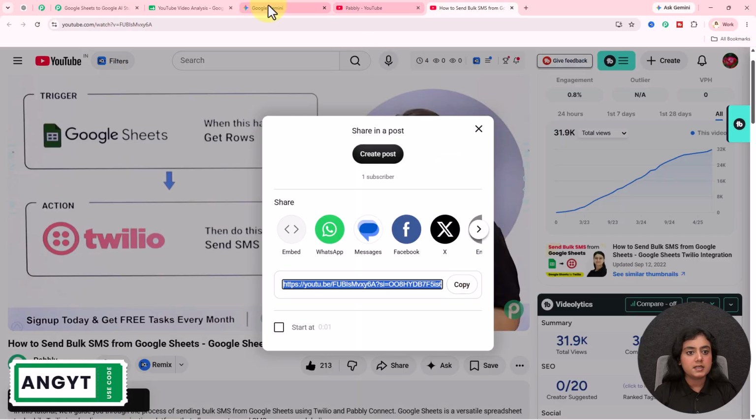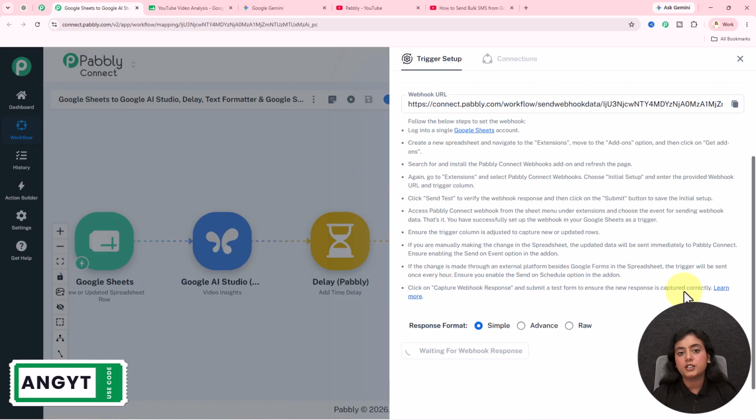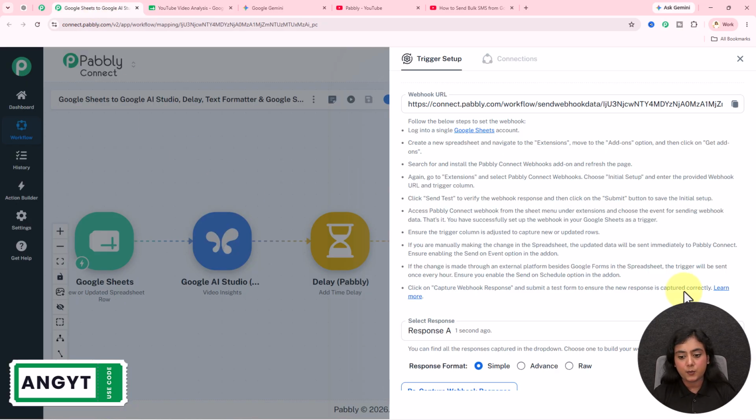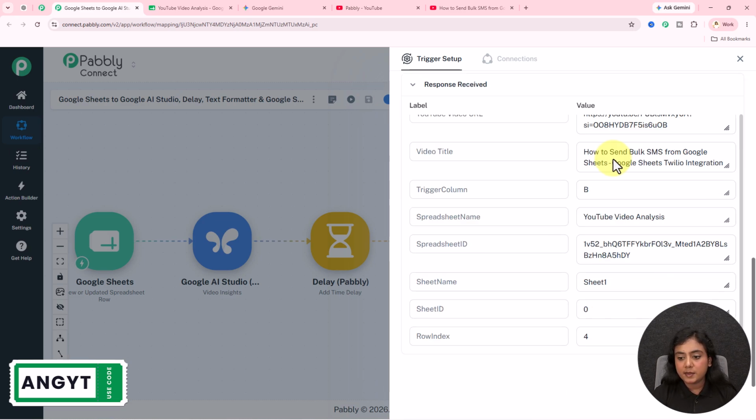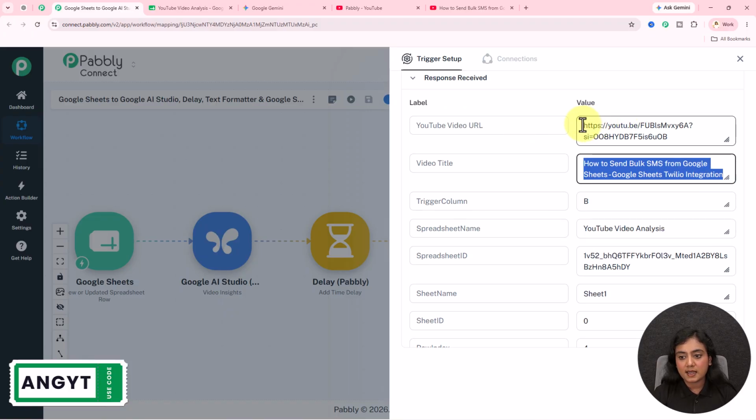I'm going to copy this and paste it in this field. Okay, so I've entered both of the details. Now, as soon as I've done that, in the trigger, you will see automatically the response is going to be captured. It will be the same title, how to send bulk SMS from Google Sheets Twilio integration. With that, it's the same video URL.